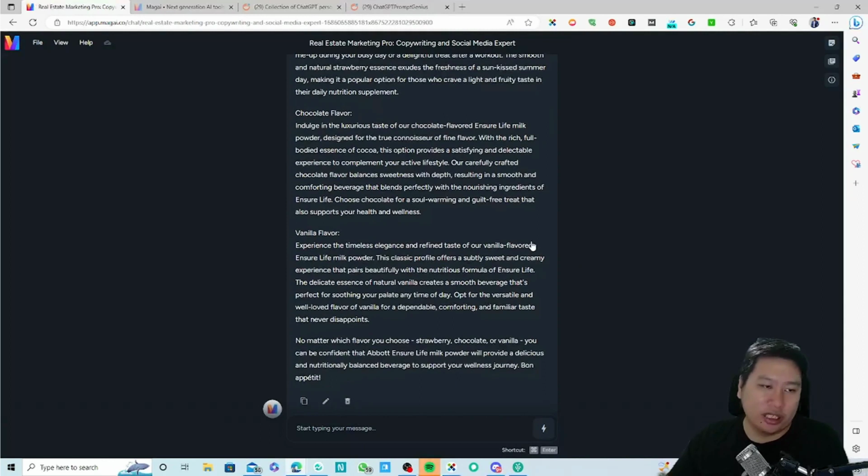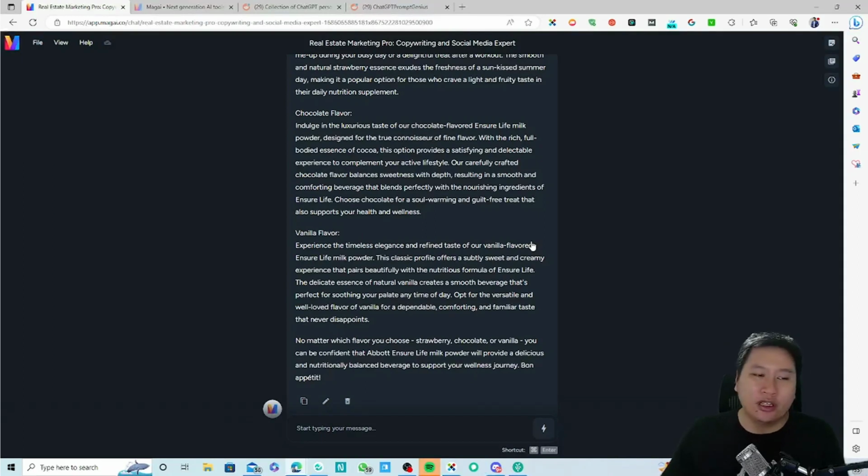Chocolate flavor, right? Indulge in the luxurious taste of our chocolate flavored Ensure Life milk powder, designed for the true connoisseur of fine flavor with the rich, full bodied essence of cocoa. This option provides a satisfying and delectable experience to complement your active lifestyle. Our carefully crafted chocolate flavor balances sweetness with depth, resulting in a smooth and comforting beverage that blends perfectly with the nourishing ingredients of Ensure Life. Choose chocolate for a soul warming and guilt free treat that also supports your health and wellness.